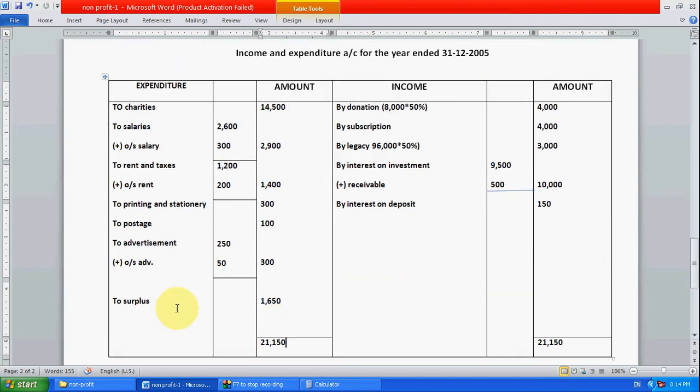So we can write it as surplus, or else we can also write it as excess of income over expenditure. So here you can see, you can write excess of income over expenditure. So that is known as surplus.